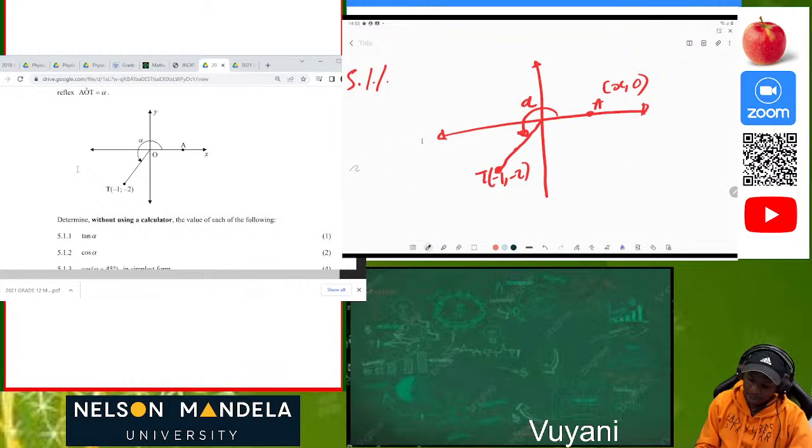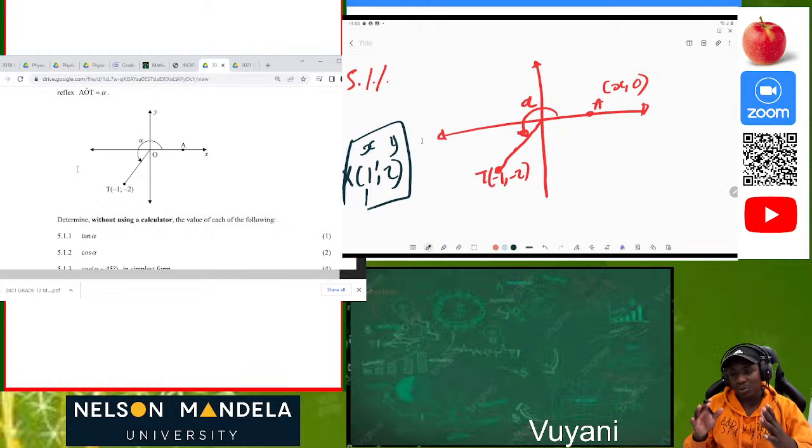What is important is to understand a few things. If you are given a point, maybe point A, which is (1, 2), when you are drawing this on the plane, we know that the first value is the x value and this is the y, because you are given it in the coordinate system. So your mind must be able to think fast. You'll be able to plot this point: 1 is somewhere here, then 2 is somewhere here. Where they intersect, that's the point. That's the same thing which we are having here.